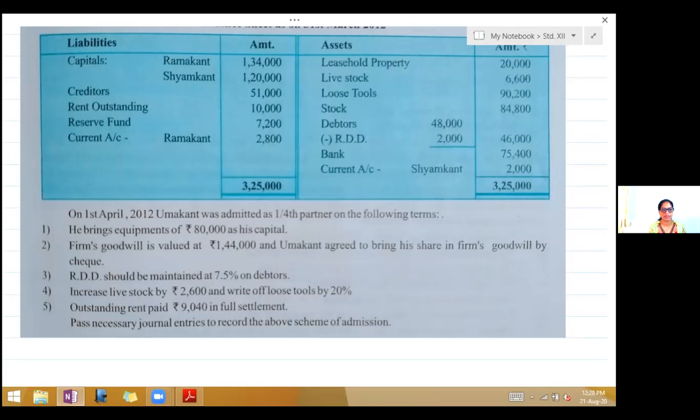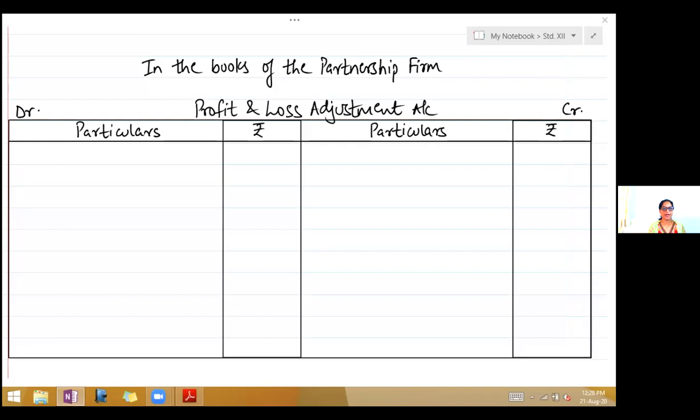Now here they have asked us a journal, but first we will do ledger accounts because we need a few of them to give the entries. So you will understand both ledger as well as journal. So take your notebooks, write down in the books of the partnership firm, first account, profit and loss adjustment account.